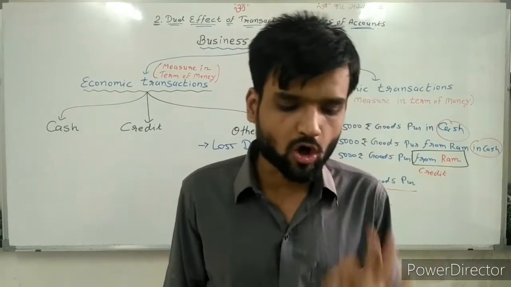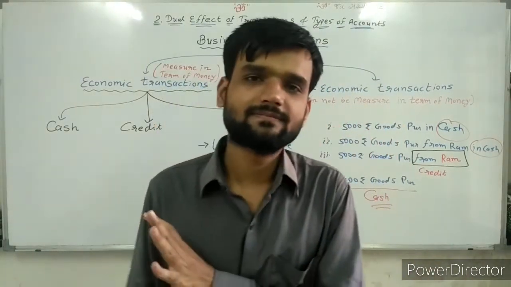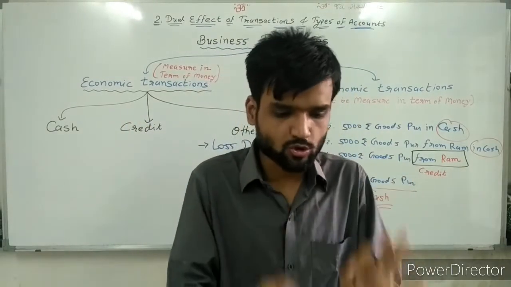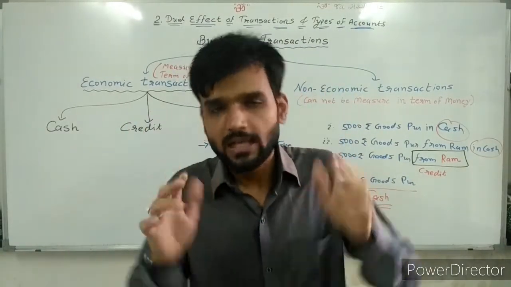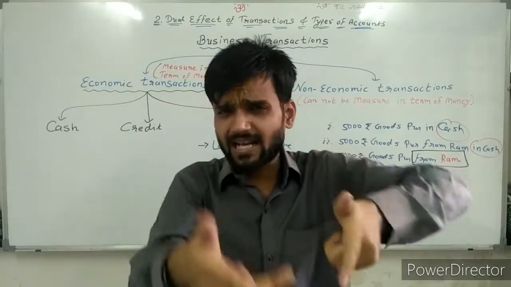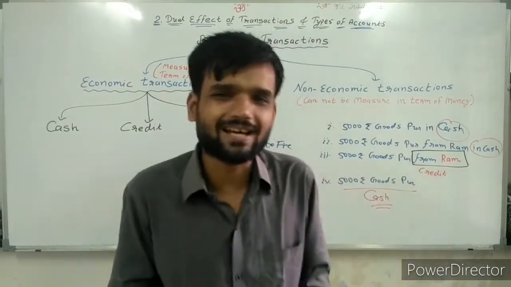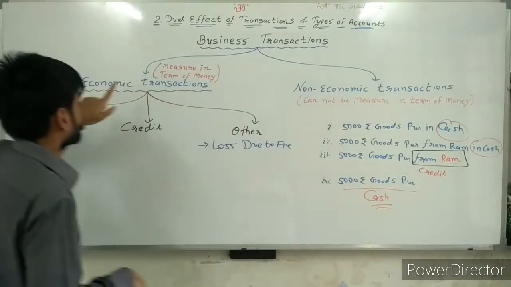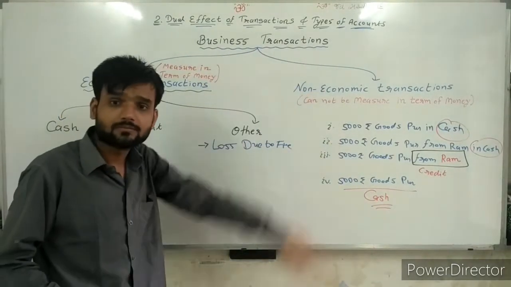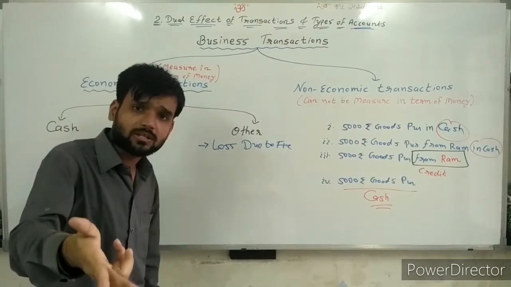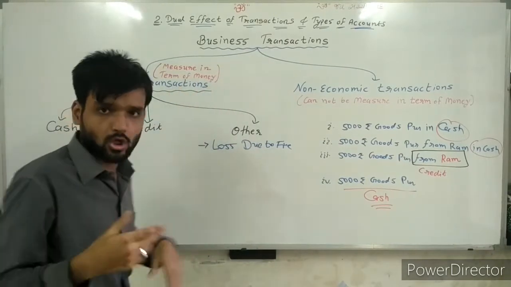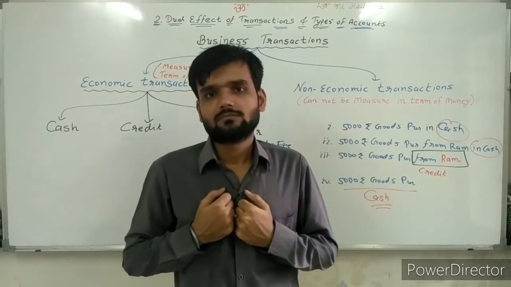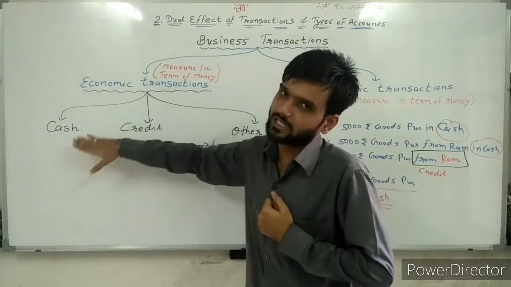Going ahead. Third point. Asset sold for rupees 20,000. Now we have sold an asset for rupees 20,000. Now think, is it credit or cash? Simple, sir. First of all, economic or non-economic? So it's economic. Why economic? Because we have sold. We are receiving money. Now, if it is economic, then cash or credit?